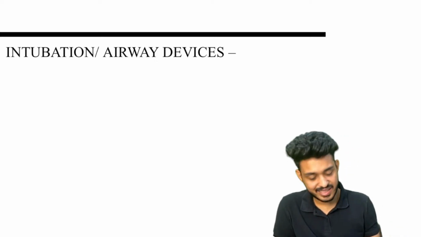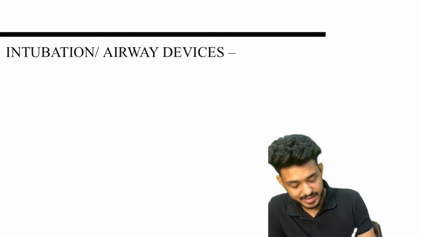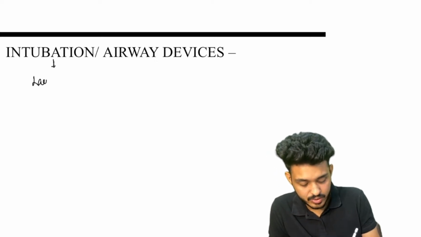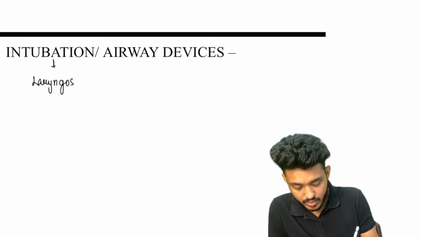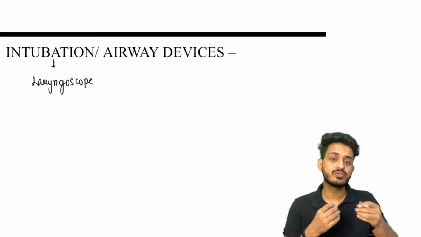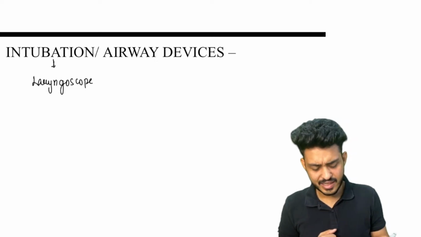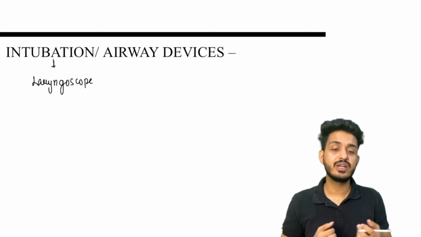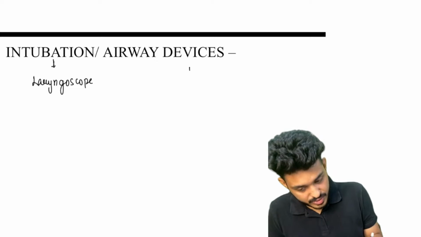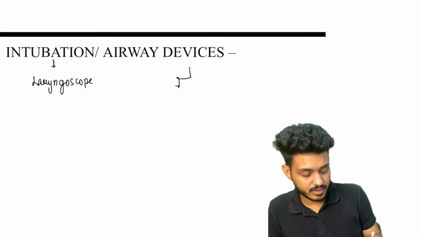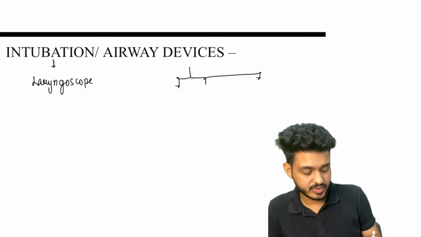Okay, so what is the device that is used for intubation? That is known as the laryngoscope. The device that is used for intubation, that is known as the laryngoscope. Okay, second thing, what are the different airway devices that we are having? Okay, so till now we are having basically three types of airway devices.